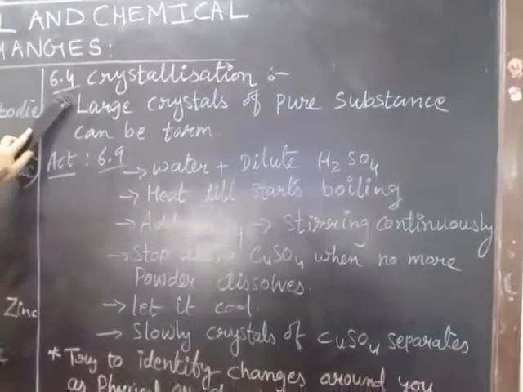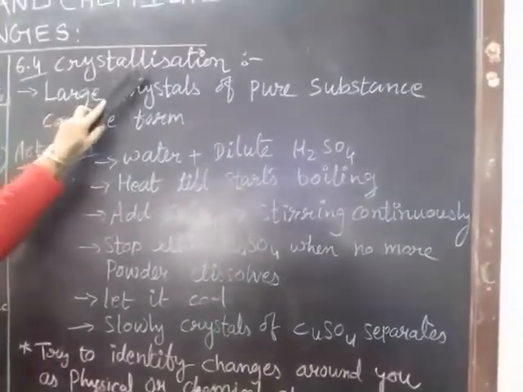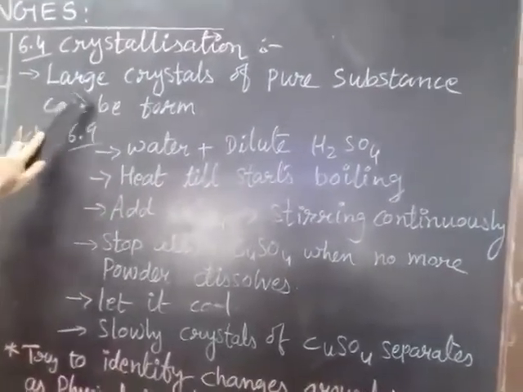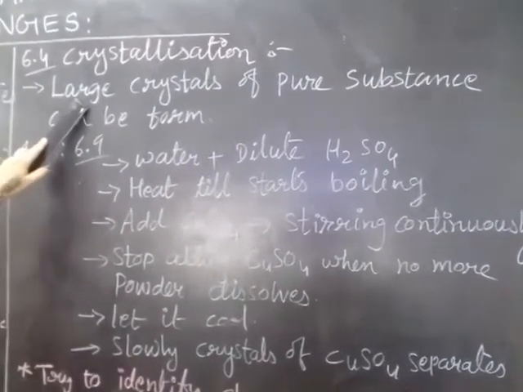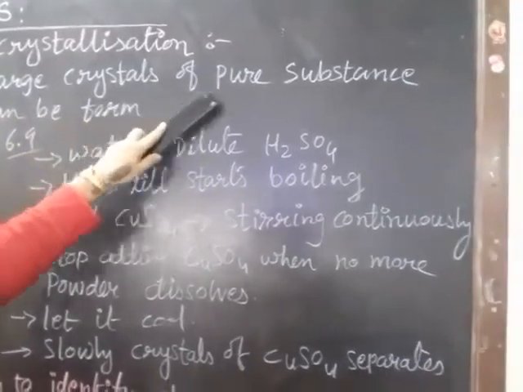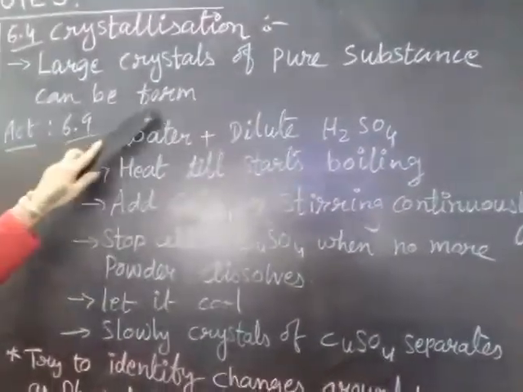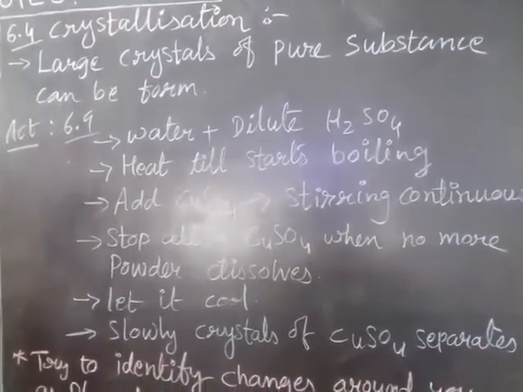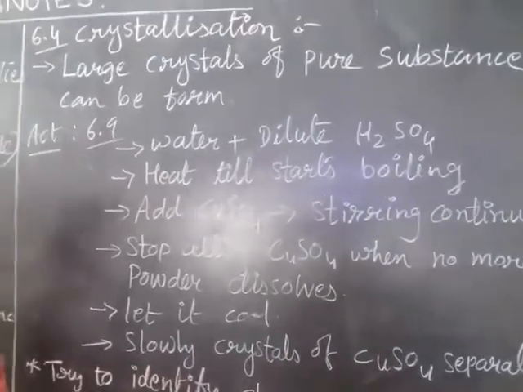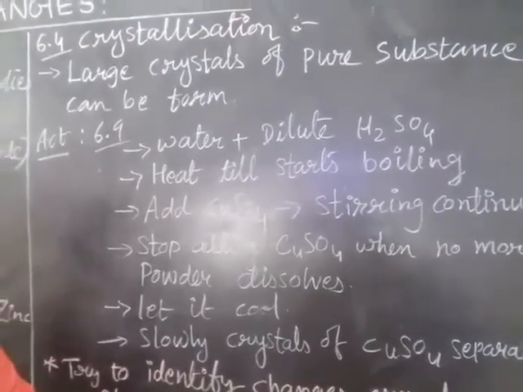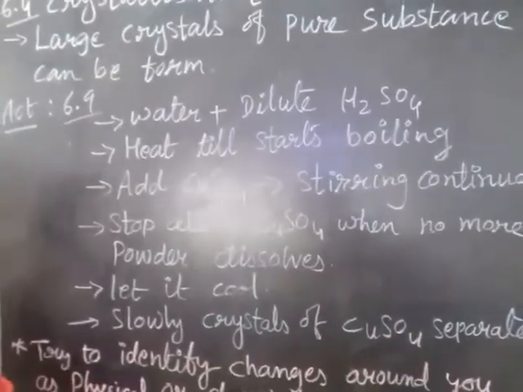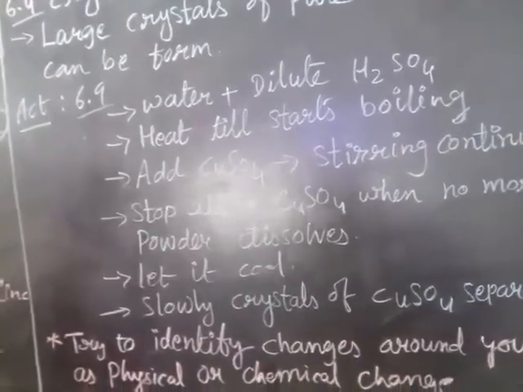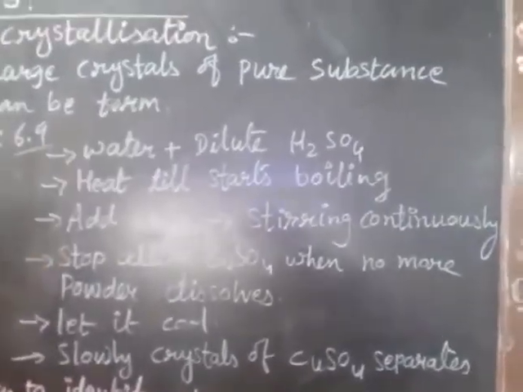The next topic is 6.4, that is crystallization. First of all, let us see what is crystallization. Crystallization is a process where large crystals of a pure substance can be formed. For example, we get salt from sea water. So what actually is the process? The sea water gets evaporated and the salt crystals are left behind. This process is called crystallization.